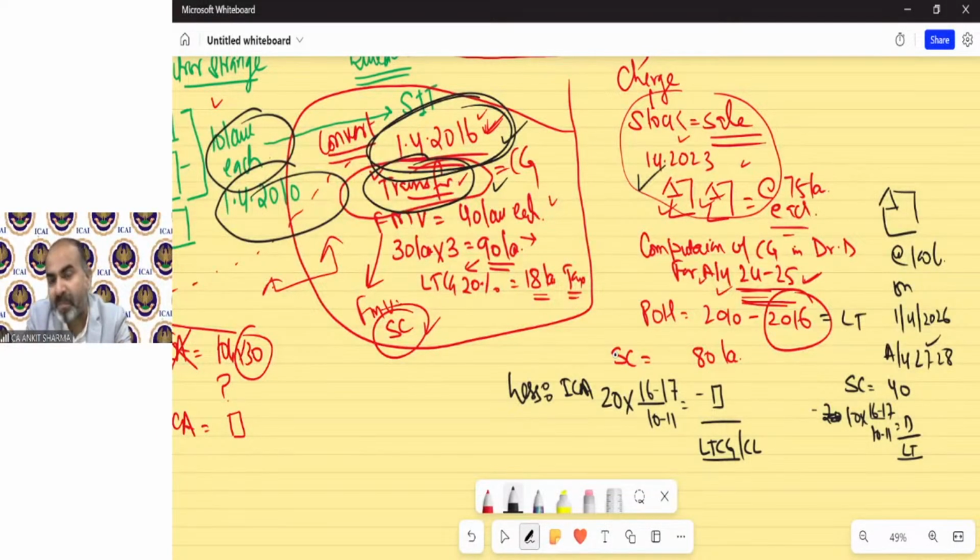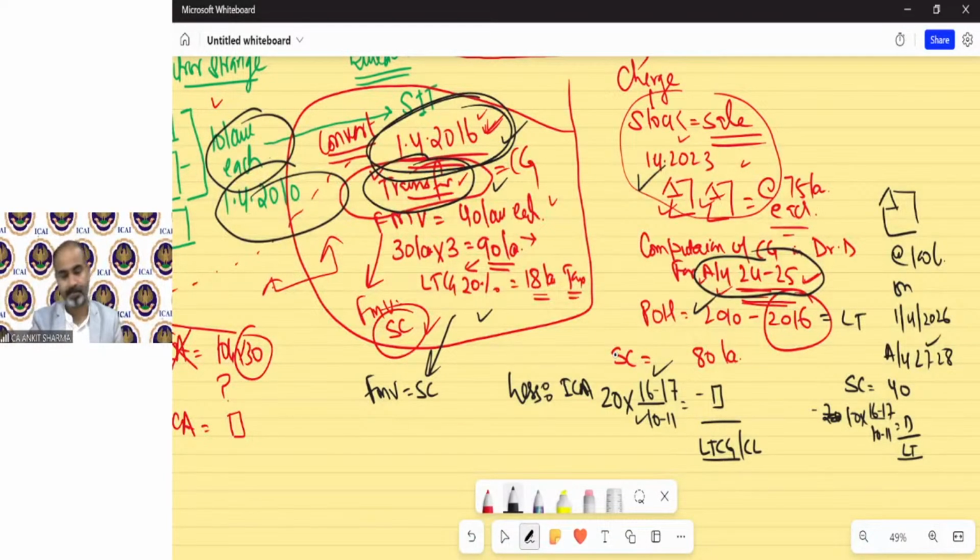So always remember, if the asset has been converted into stock-in-trade, then the year of conversion will be your year of capital gain. The FMV will be your sale consideration. We just need to wait till the year in which the stock is sold. All the period of holding, all the indexation, all concepts will be applicable till 2016. So that will be the capital gain.